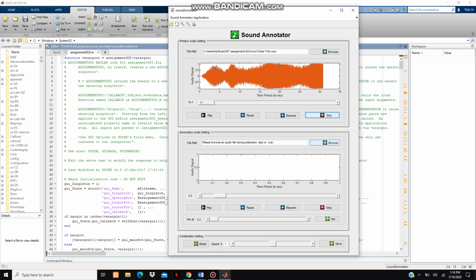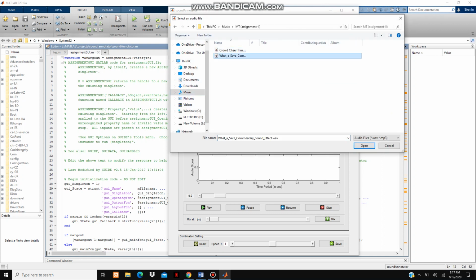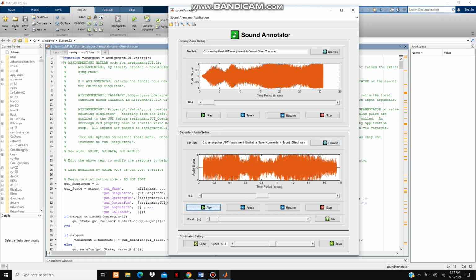Now let's import the secondary audio, which is a post commentary. Now let's play this audio. You can either pause or resume this audio. You can also play and pause this audio at the same time for both the audios. In this way, both the primary and secondary audio can be played at the same time.